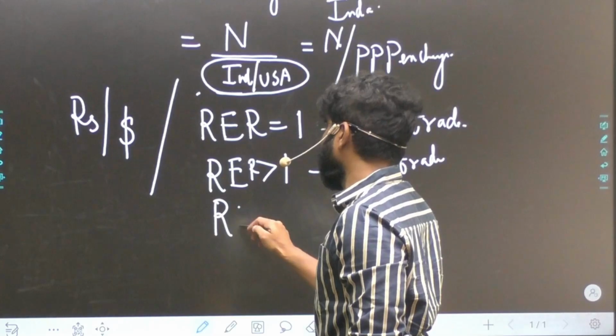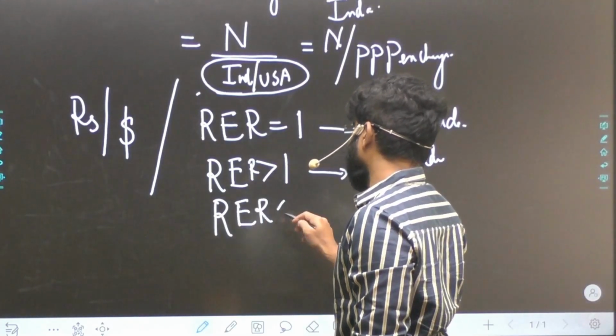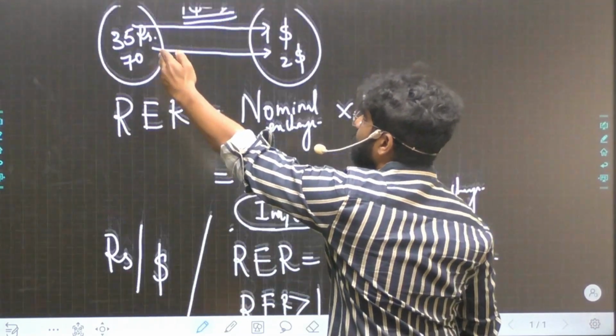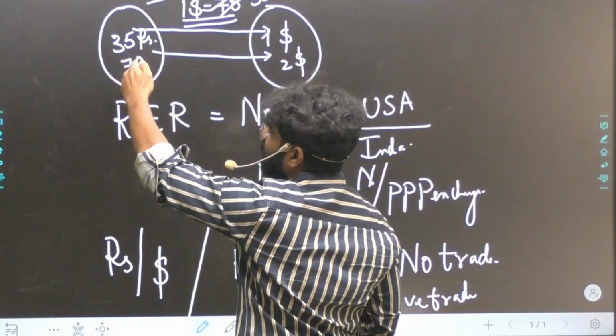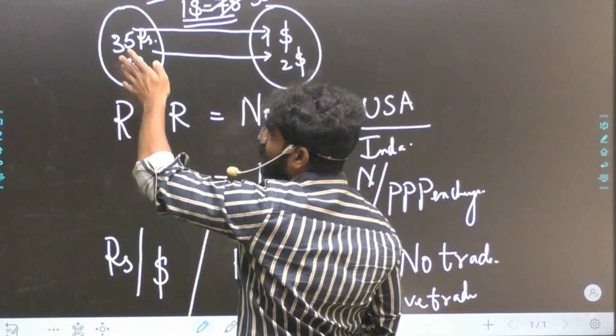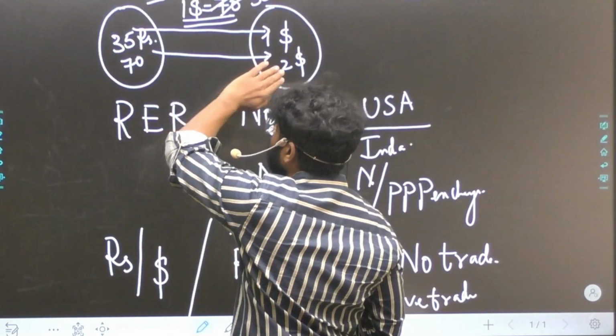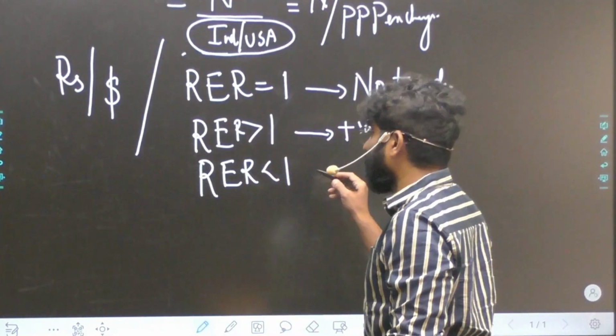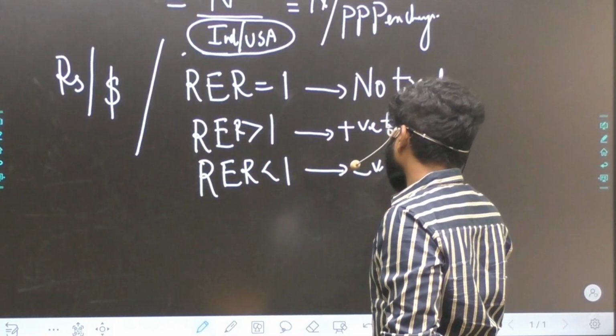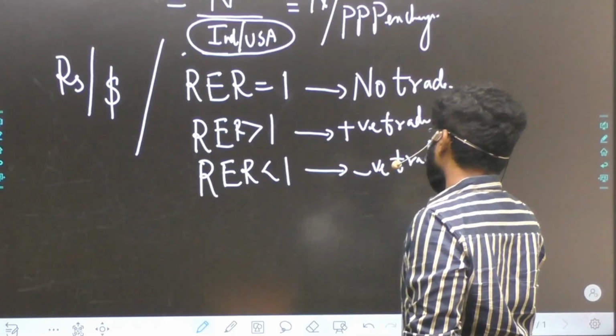But if real exchange rate is less than 1, that means PPP is increasing. If 70 becomes 140, then there will not be much exports from India. US will export to India. So our trade competitiveness will decrease if REER is less than 1. So negative impact on India's trade. This is India with respect to India.